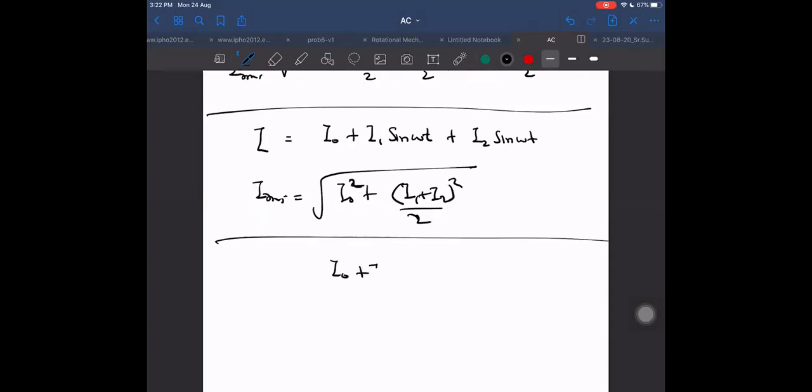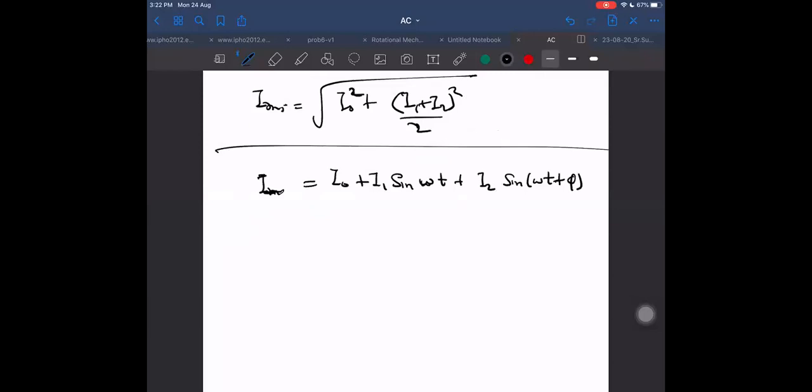Here I'm assuming the phases are the same. But if I take the phases to be different, I1 sine omega t plus I2 sine (omega t plus phi), now tell me what will be the RMS value? In this case also, we can combine these two sinusoidal terms into a single term. I have told you always, whenever multiple sinusoidal terms of the same frequency come, then we can write these as a single term. What is that single term we can write?